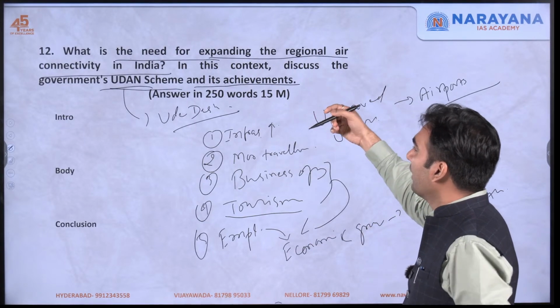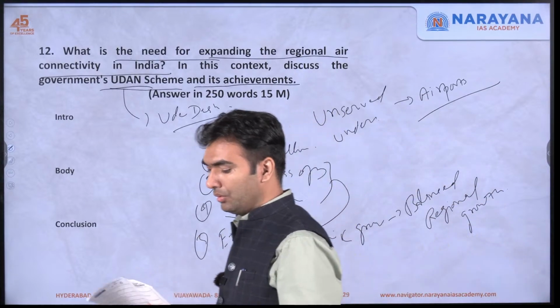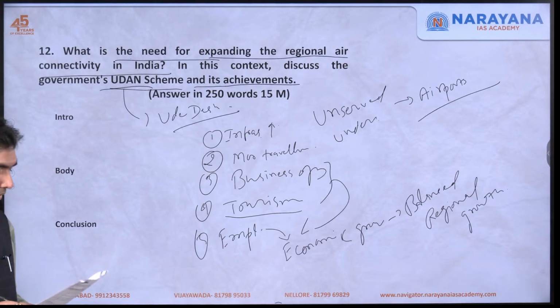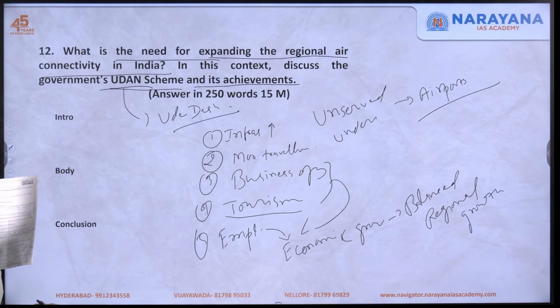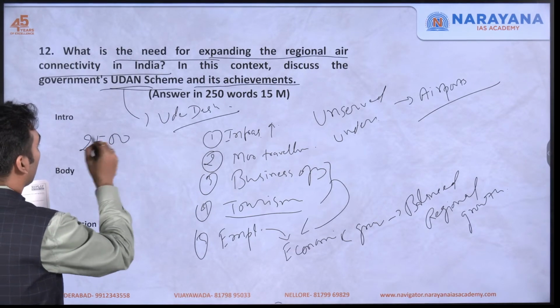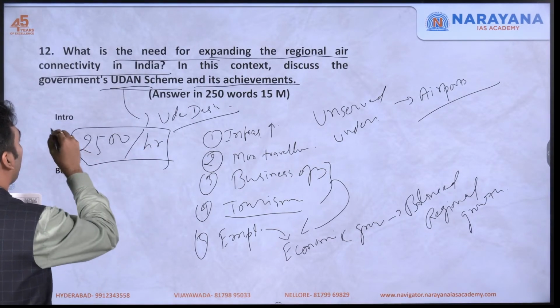So what has been the achievement? I will give you a few data points to note down in terms of the Udan scheme. This scheme mentions 2500 rupees per hour of air travel. This is the capping of fare.